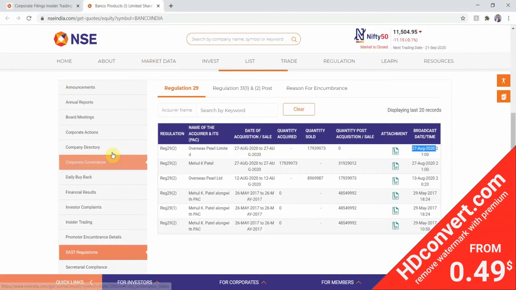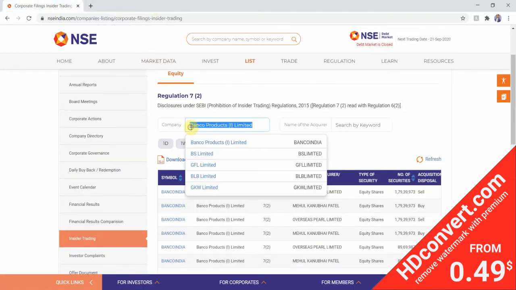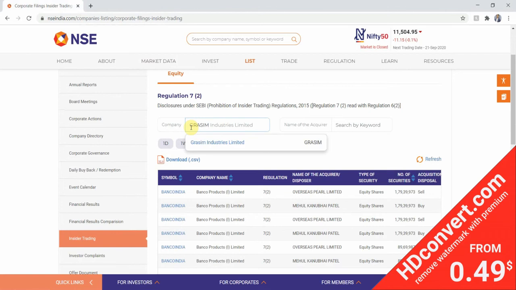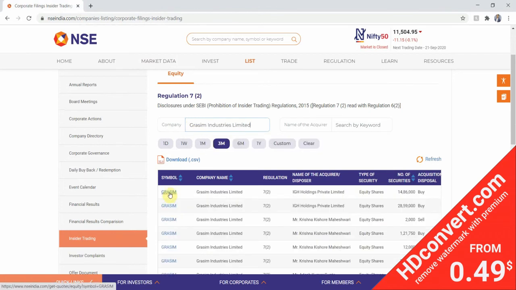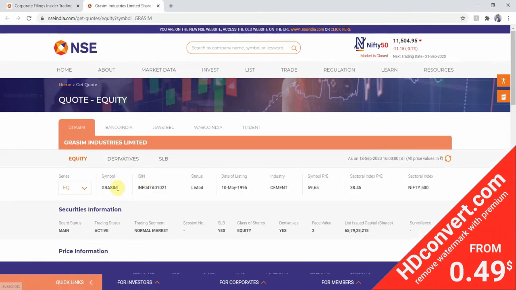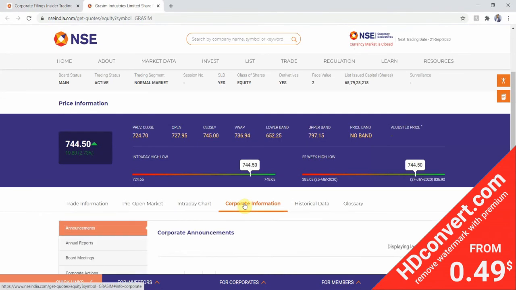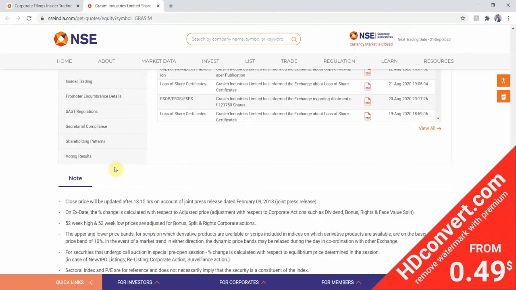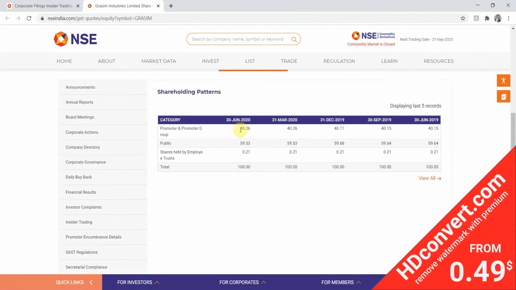Next on the list is Grasim. Again we have to repeat the same process. We'll click on Grasim Limited, then on the symbol Grasim. This will redirect to another page on the NSE. We'll go to the corporate information, then to the shareholding pattern.